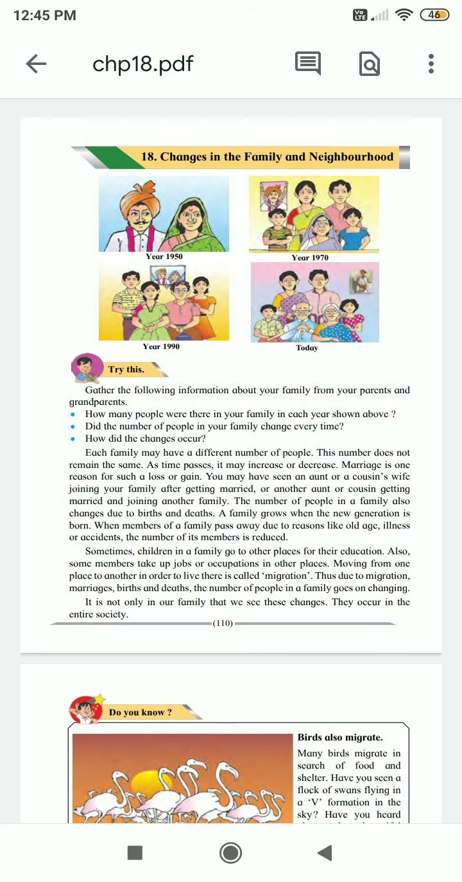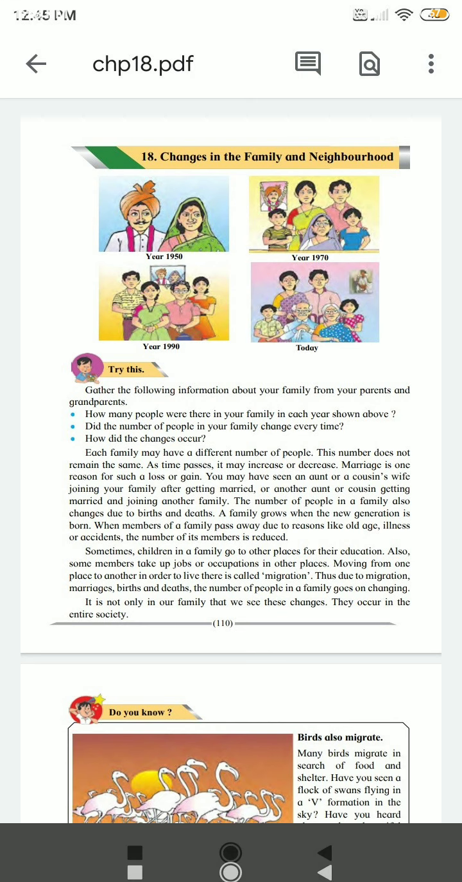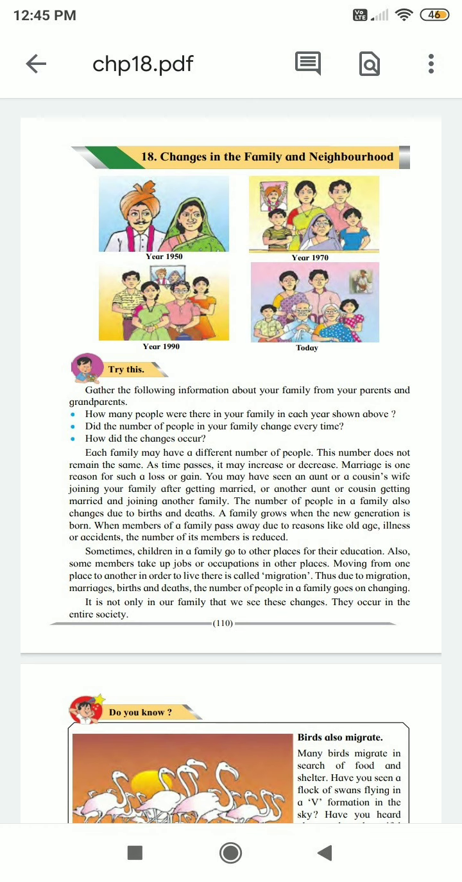Each family may have a different number of people. This number does not remain the same. As time passes, it may increase or decrease. Marriage is one reason for such a loss or gain. You may have seen an aunt or a cousin's wife joining your family after getting married, or another aunt or cousin getting married and joining another family.